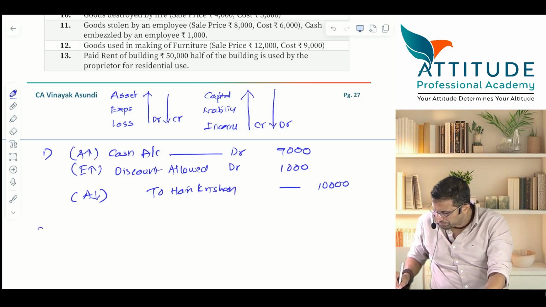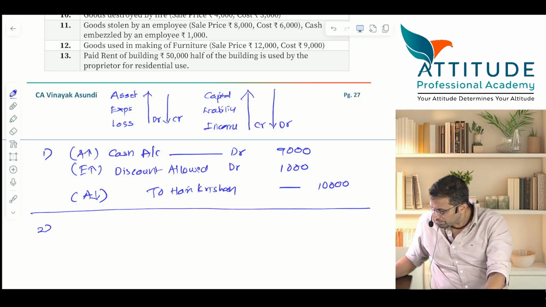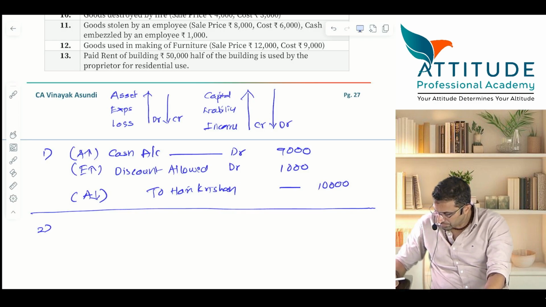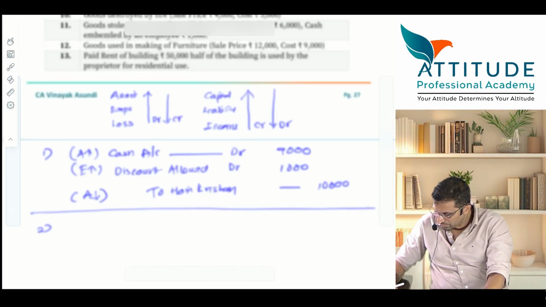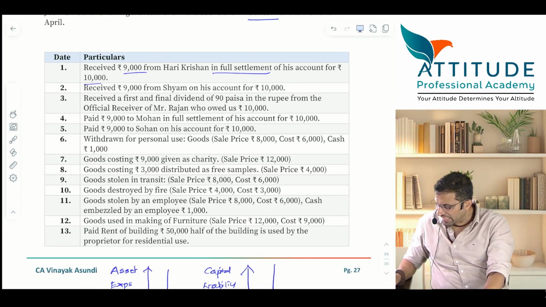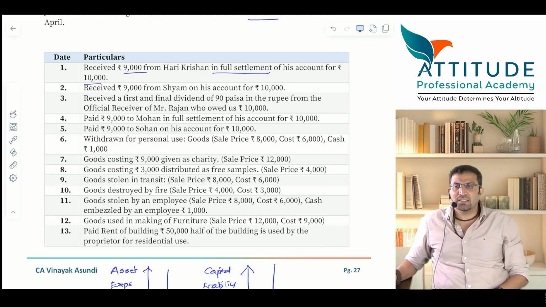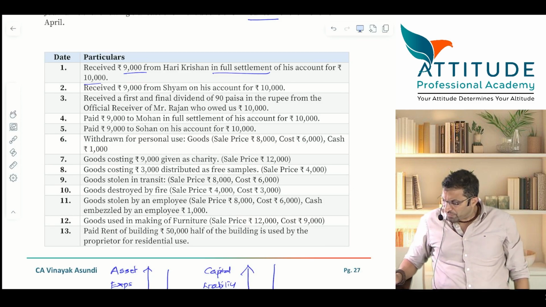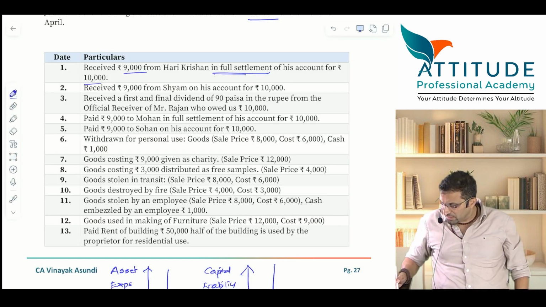Second one. Received 9,000 from Sham on his account for rupees 10,000. Sir, this is similar to the Hari Krishan example. No, it is different. Here it is in full settlement, and there it is only on account.